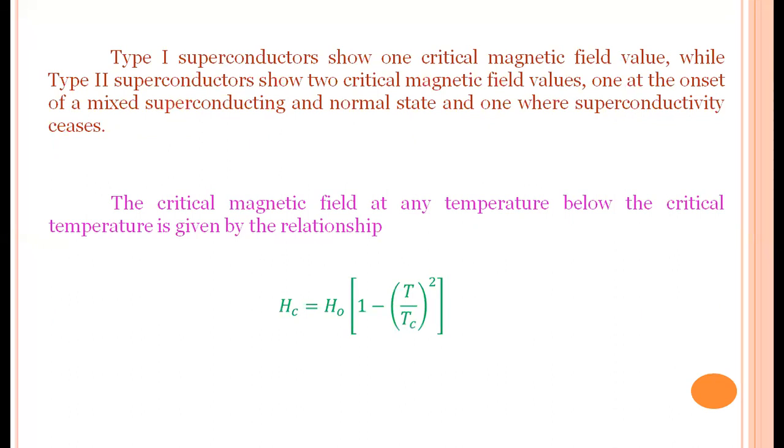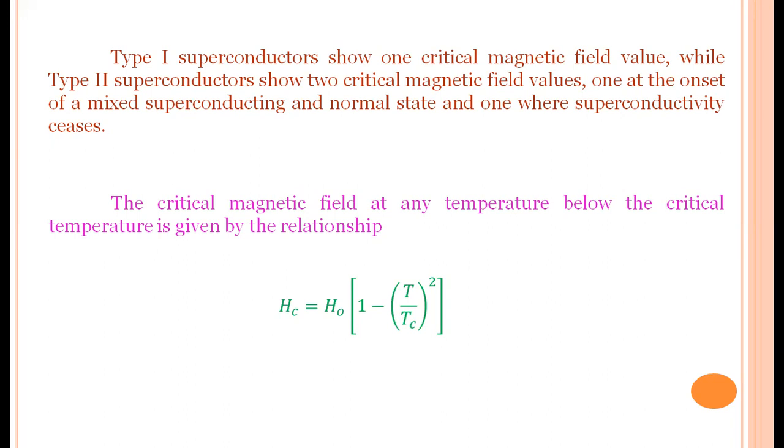Actually, there are two types of superconductors: type 1 superconductor and type 2 superconductor. A type 1 superconductor shows one critical magnetic field only, but a type 2 superconductor shows two critical magnetic fields, one at the onset of a mixed superconducting state and a normal state, and one where superconductivity ceases.